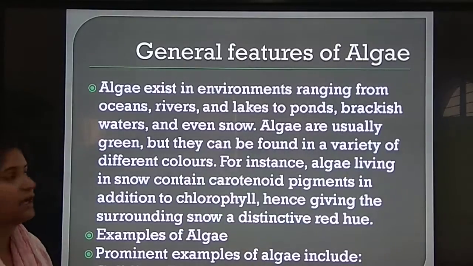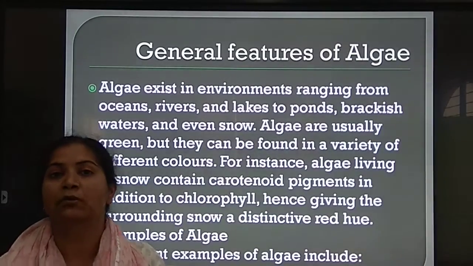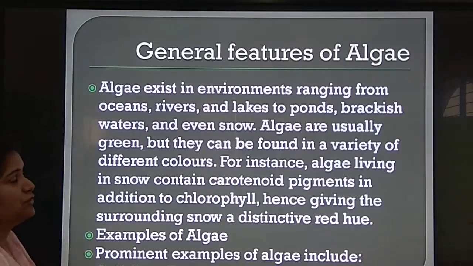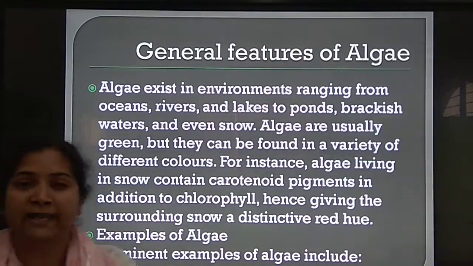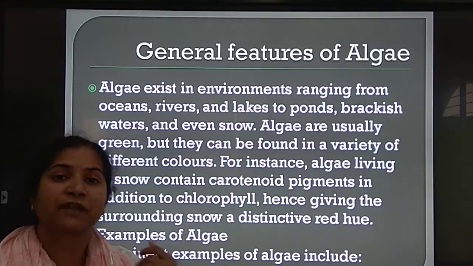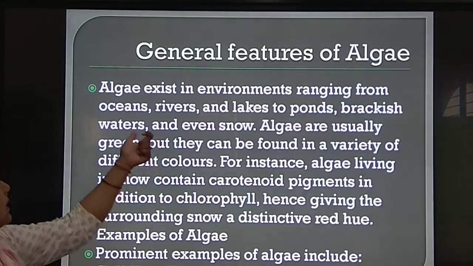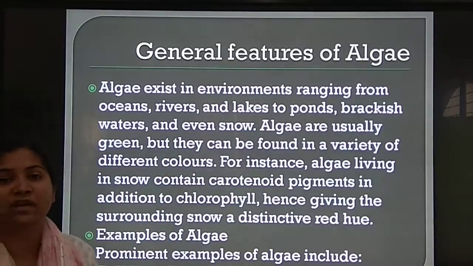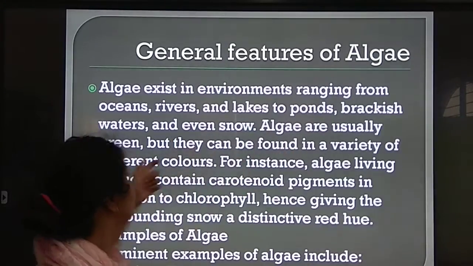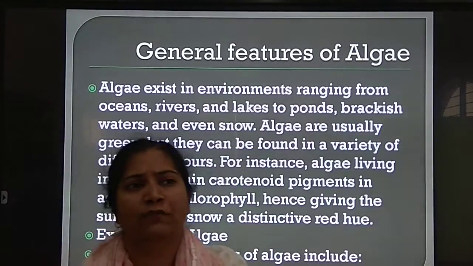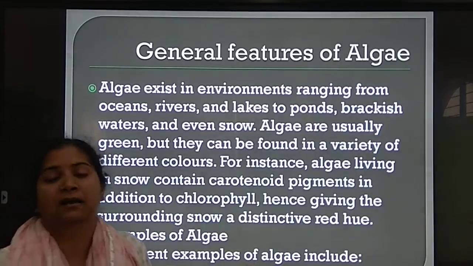General features of algae. Now, what are the basic features which will be found in any variety of algae? Number one is that algae exist in environments ranging from ocean, river, lakes to ponds, brackish water and even snow. So, algae will be found in watery environment. That watery environment can be fresh water, marine water. What is called brackish water is the salty water. So even in the snow we can find algae. Algae are usually green, but they can be found in a variety of different colors. Mostly what we know is general algae is green color.